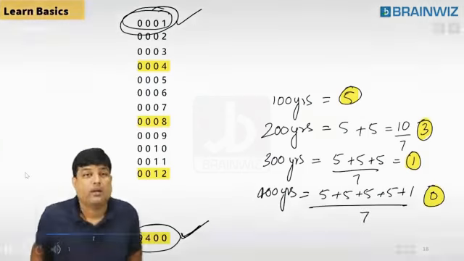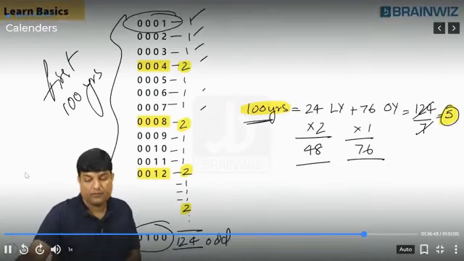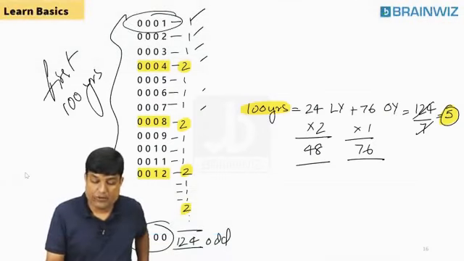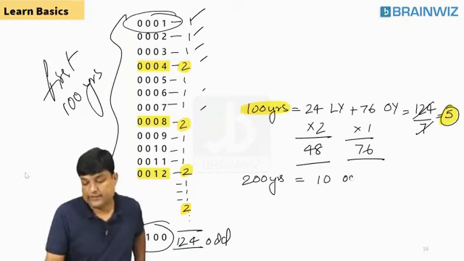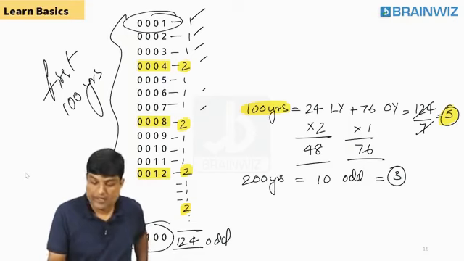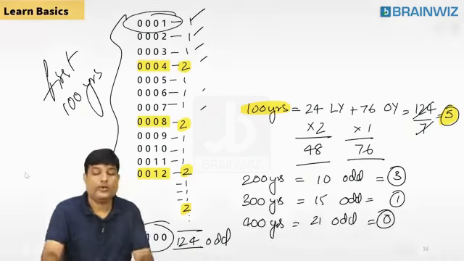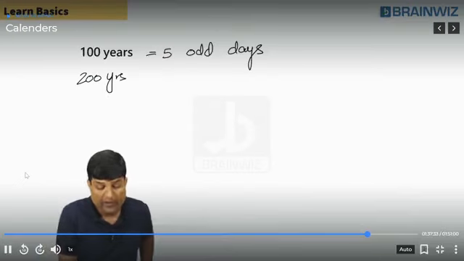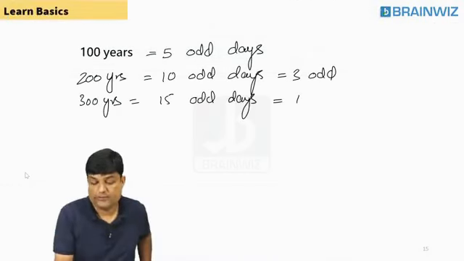21 divided by 7. Sagar, you said 5 plus 3, but it's not 5 plus. I'm going to write once again. The first 100 years I've got 5. The first 200 years is 10 odd days, means 3 odd days. The first 300 years means 15 odd days, which is 1 odd day.